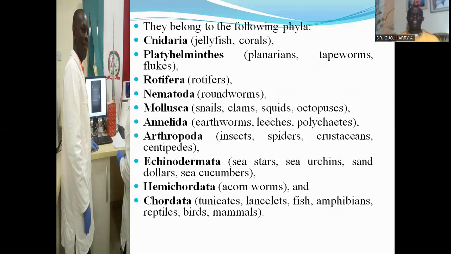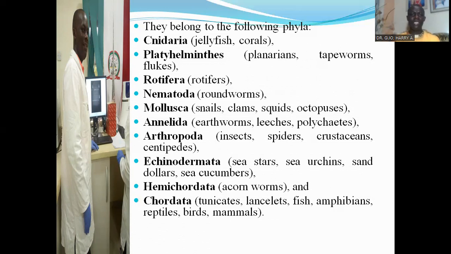Now, these organisms are known to have definite symmetry and shape, and also specialized organs.